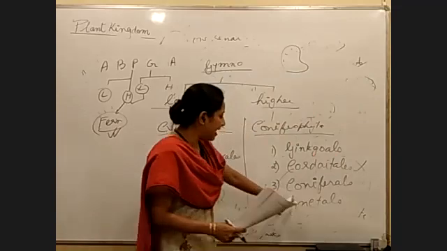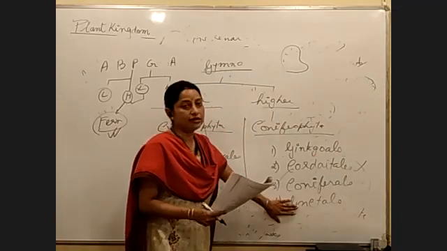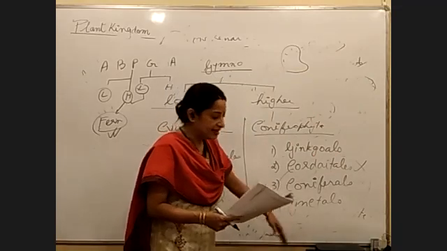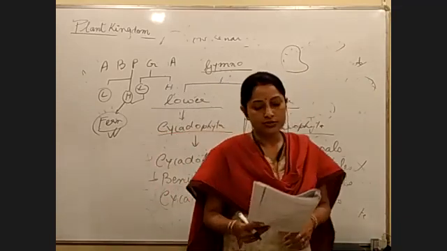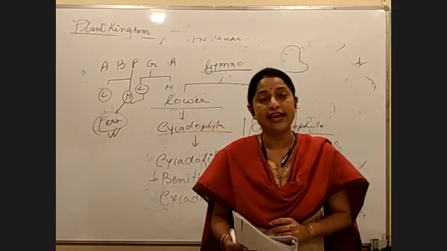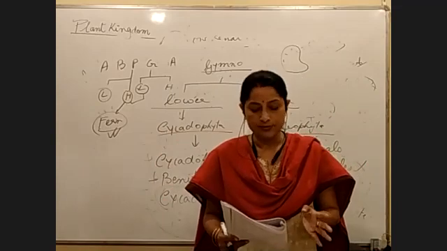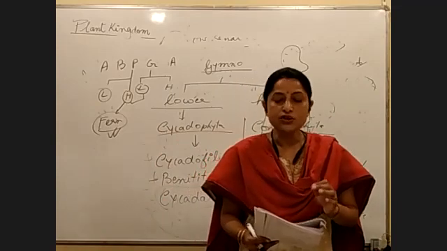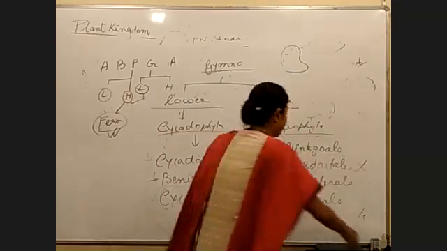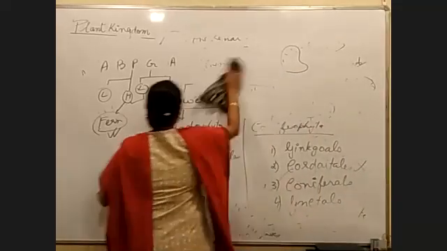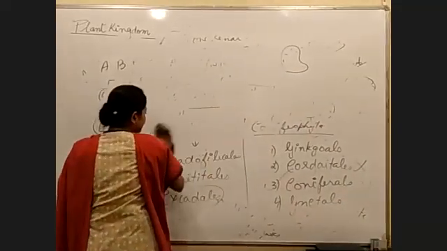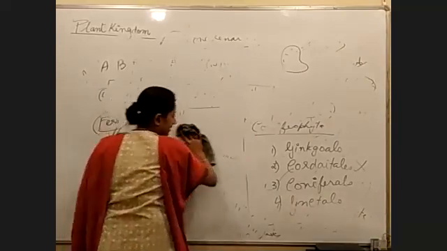Next, a group that is very important: Gnetum. It is called the most advanced gymnosperm. Members of this group have vessels. When we talk about vessels, are they present or absent in gymnosperms?